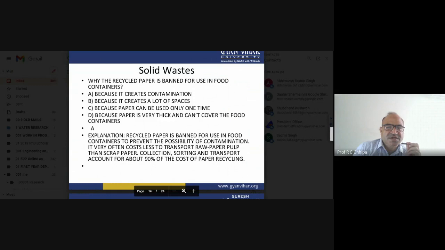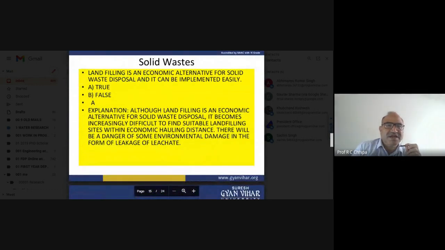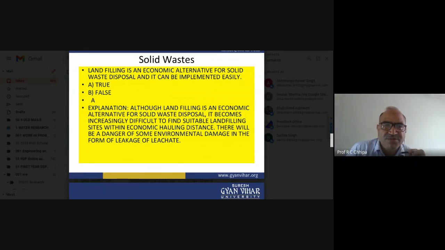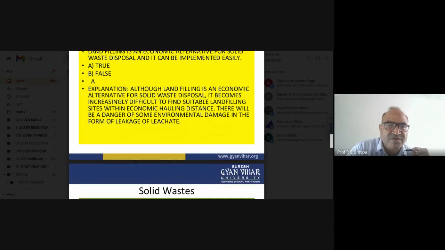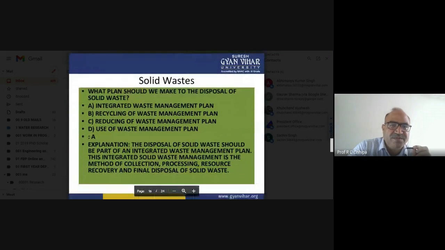So sorting and transport account for about 90% of the cost of the paper. Now, another question: landfilling is an economic alternative for solid waste disposal and it can be implemented easily. Although landfill is an economic alternative for solid waste disposal, it becomes increasingly difficult to find suitable landfilling sites within economic distance, and there will be danger of some environmental damage.